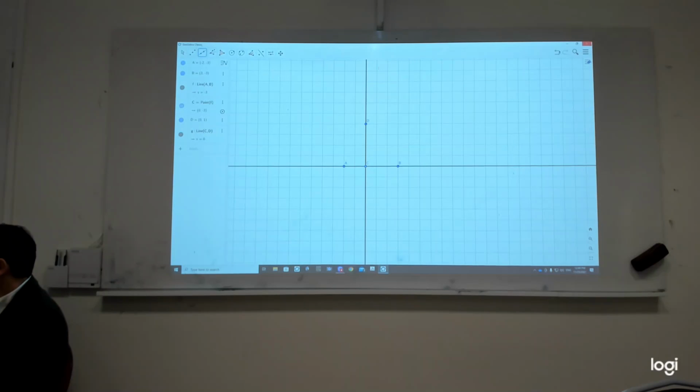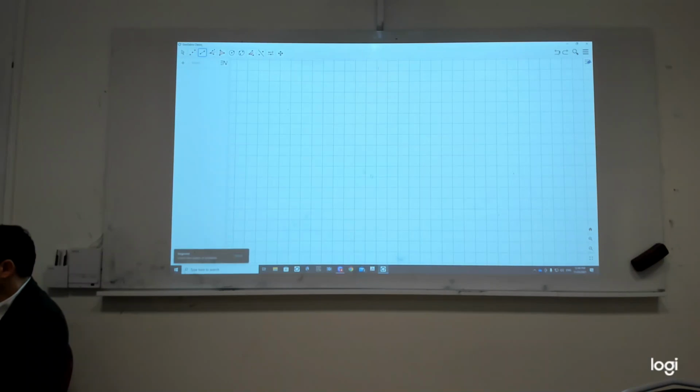Okay, let me try to show at least one way I found. So let me, for example, draw a line segment, for example, of 3 units here. Okay. And then what I do, I don't remember, so let me see.